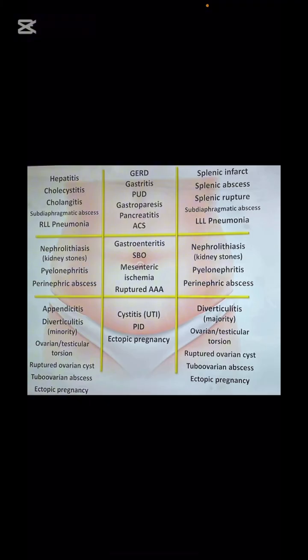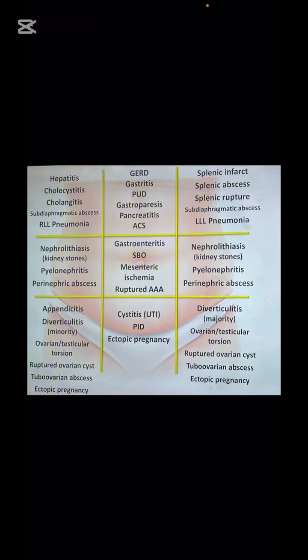In the epigastric region, in the middle, what can be suspected? GERD, acid reflux. Gastritis. Pancreatitis. And in the region below the epigastric region, around the navel and periumbilical region, what you can suspect is mesenteric ischemia, more common. And under this area, in the suprapubic region, what you can suspect is most commonly cystitis, sometimes ectopic pregnancy.